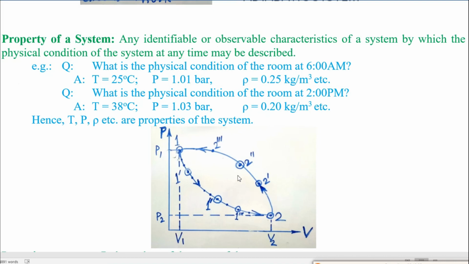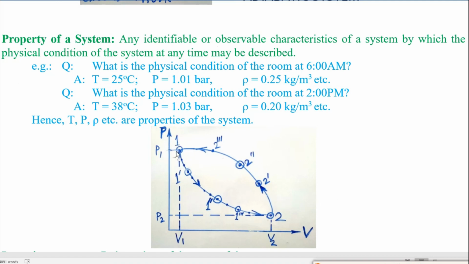So in case of identifying or expressing the state of a system, at least two properties are to be discussed. The magnitude of two properties, at least, will be given. More than two is also excellent, but at least by the statement of the magnitude of two properties, we can identify the state of a system.